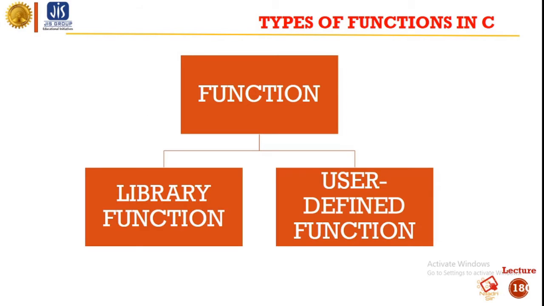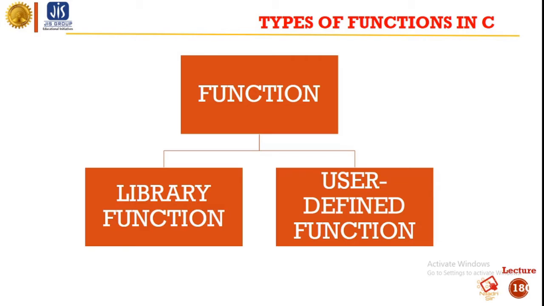So basically we have two types of function. One is the library function and the other is the user defined function. So what is a library function? Those functions which have already been defined within the C compiler are called library functions, like printf, scanf, getch, clrscr.